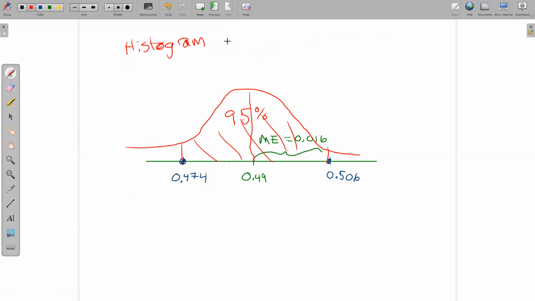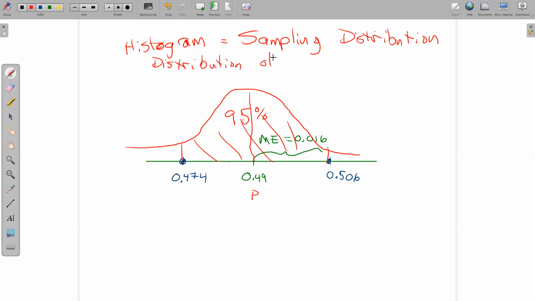Good question. This type of histogram is also called a sampling distribution. And a sampling distribution is different than a distribution for a sample. It's a whole other idea we'll look at in a minute. And in particular, for this case, because I'm talking about a proportion, P, this is a distribution of sample proportions, more specifically. Distribution of sample proportions.